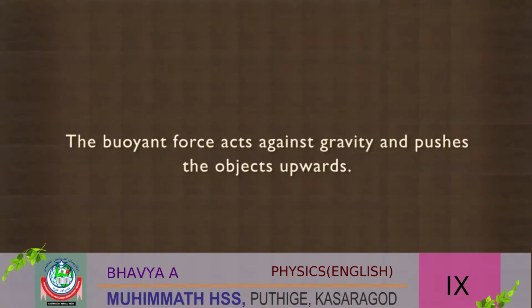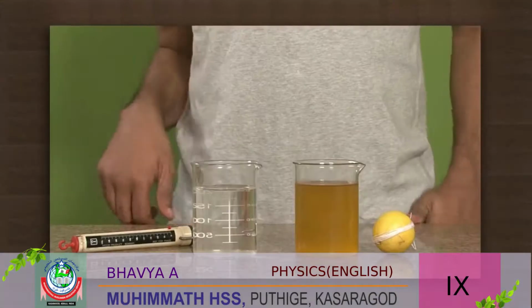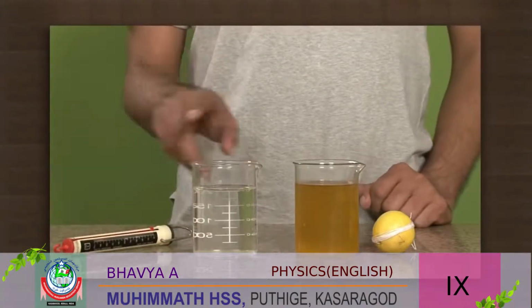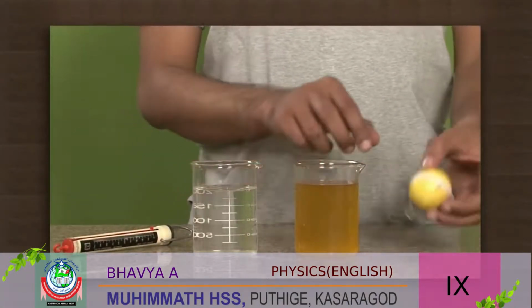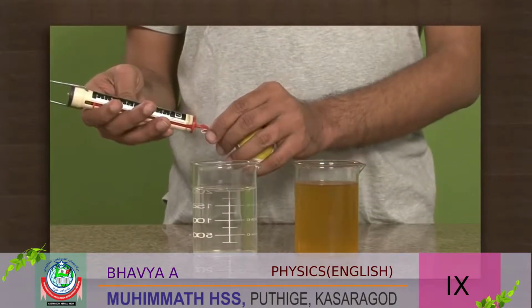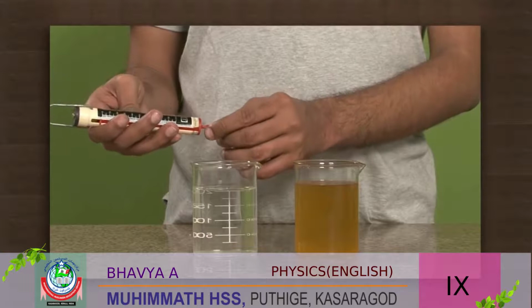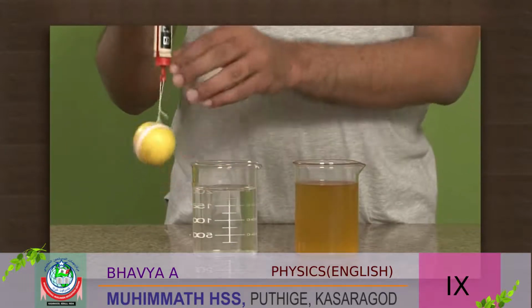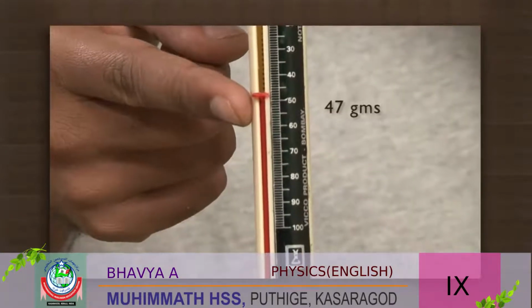And pushes the object upwards. But do all liquids exert the same amount of buoyant force? Will the weight of an object be the same in water and oil? Let us find out. We will need a spring balance, a beaker of water, a beaker of oil, and a lemon tied to a thread. We will first weigh this lemon in the spring balance. It weighs 47 grams.